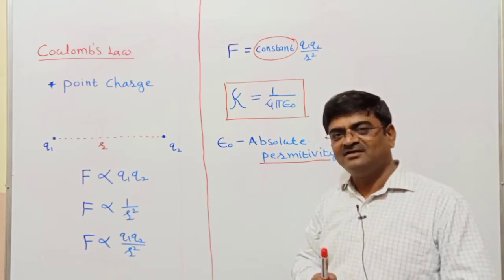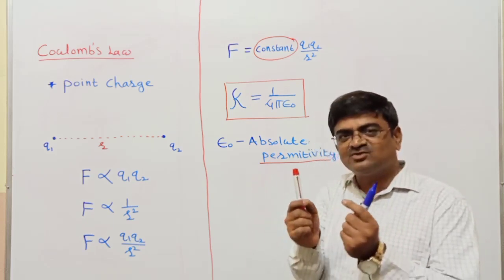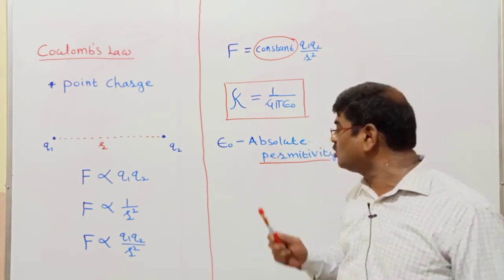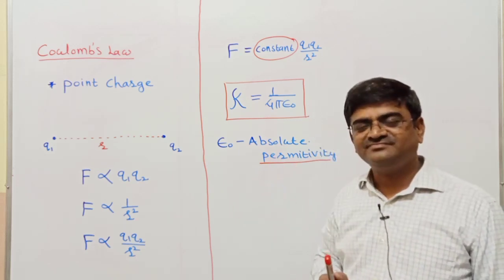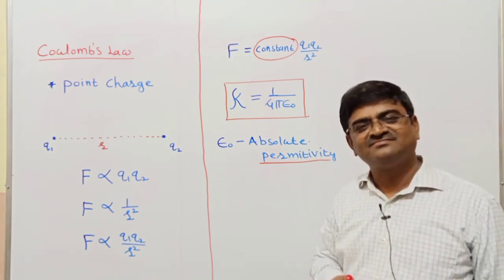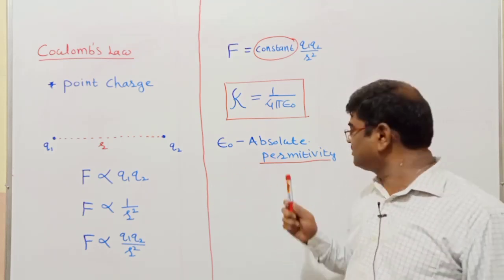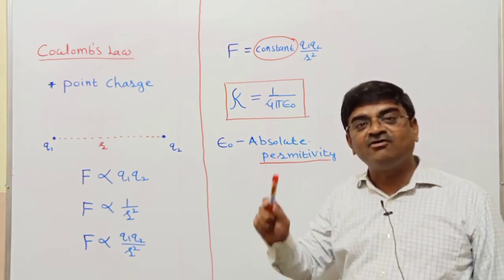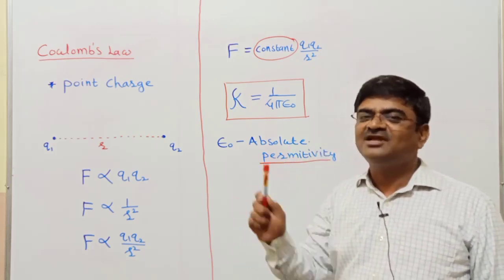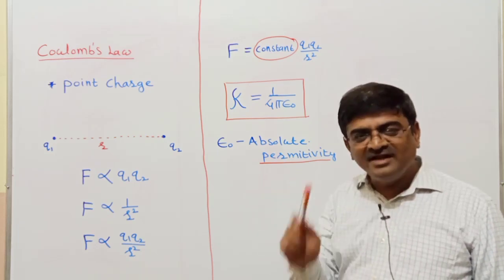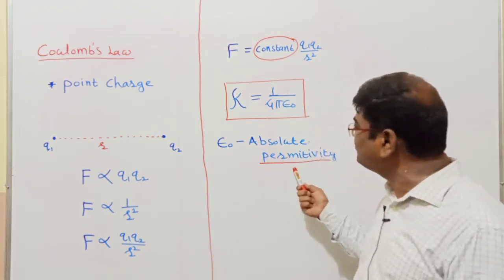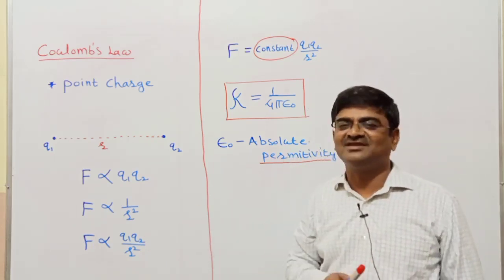So my point is, whether the interaction between charges is going to be less or more is decided by one parameter of the media called permittivity. See, the word permittivity itself reveals what it does. I would put it in words like this: permittivity is the ability of that media to allow or permit the interaction. The ability of the media, or up to what extent it can permit interaction, is called permittivity.